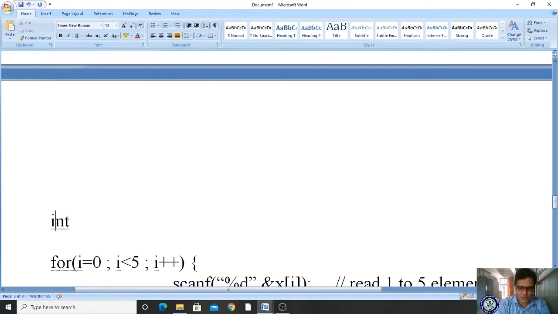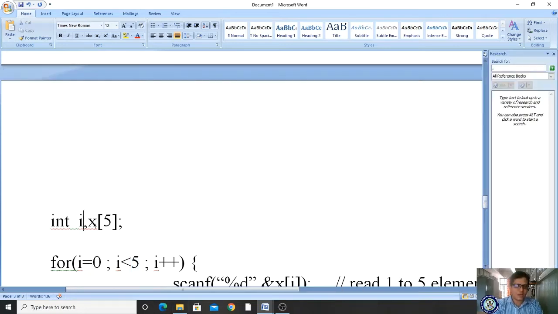I have already told you float is not possible. int i comma x of 5. Why x of 5? Because here you have given the condition as 5 times, so that is why it is treated so.